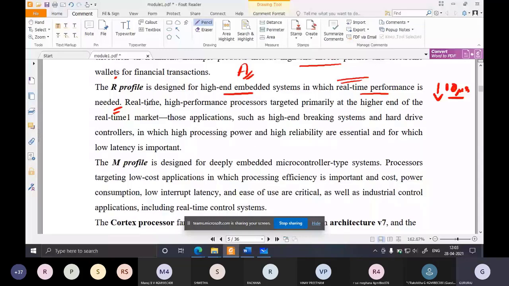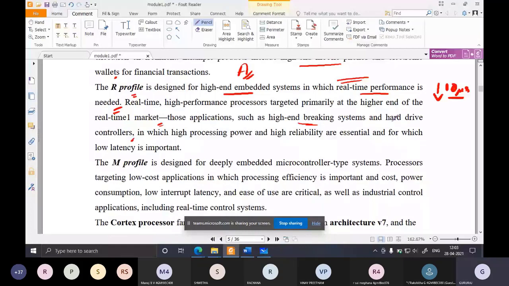In such applications, R profile processors are used. These are real-time high-performance processors targeted primarily at the higher-end real-time market, in applications like high-end braking systems and hard drive controllers. In hard drive controllers also, R profile processors are used.